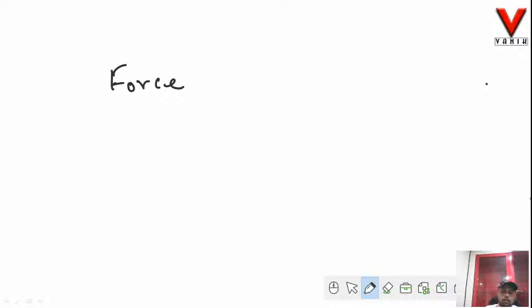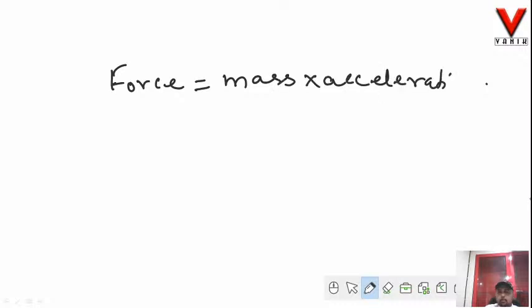We have Newton's laws of motion. So we have first law, then second law, third law. In the second law, we will be dealing with force. So force is expressed as a product of mass into acceleration of the body. In symbolic form, you can write it as F is equal to m into a.